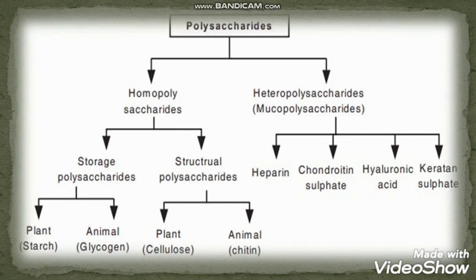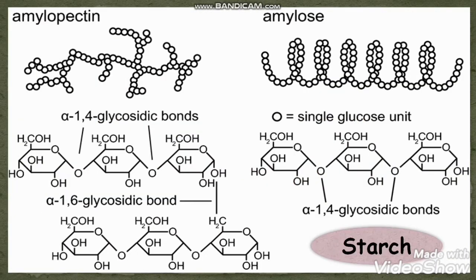And when you talk about the heteropolysaccharides, the mucopolysaccharides, these are heparin, chondroitin sulfate, hyaluronic acid, keratan sulfate, and dermatan sulfate. Heparin is an anticoagulant, it prevents blood clotting. As I have already said, these heteropolysaccharides are generally used in clinical treatments.